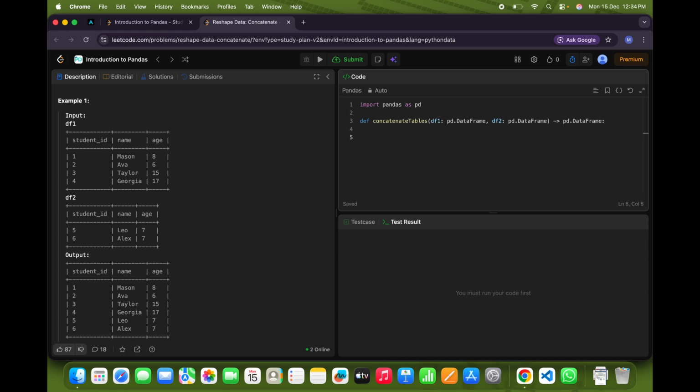Let's declare one variable as result, and here we will simply use the concat function of pandas. So one thing to note here guys, we have to pass the data frames in a list, it will not work with tuples. Let's try to simply return our result data frame.